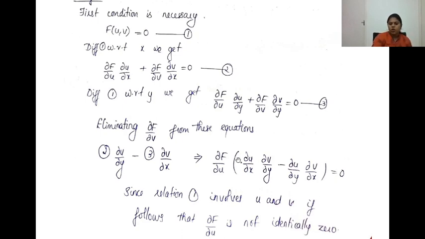Now you have a product of two functions. So the product is equal to 0. That means either ∂f/∂u must be 0 or this term must be 0.